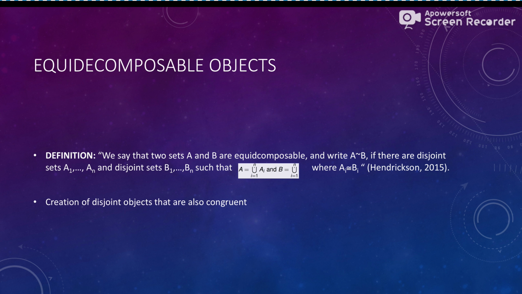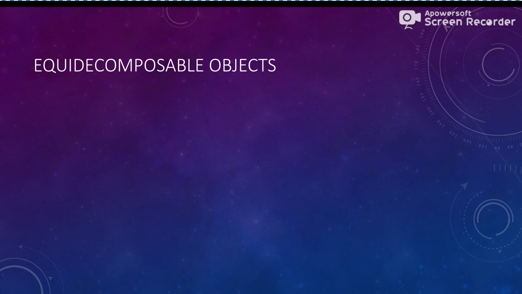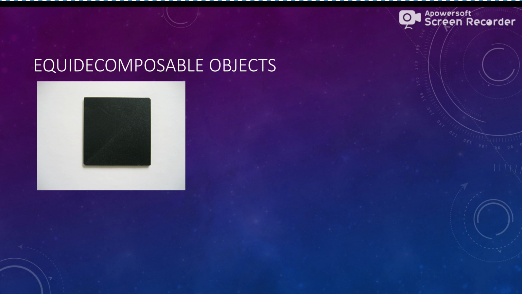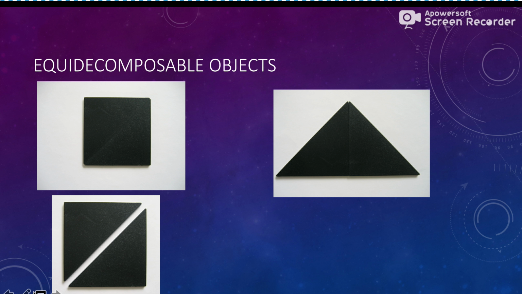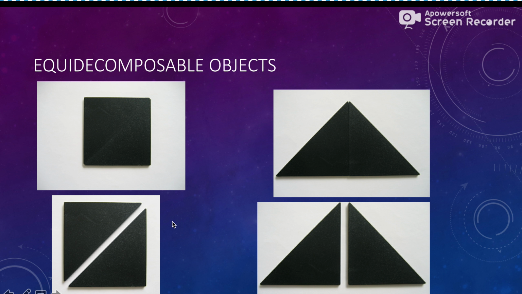And that is usually shown by taking a square and this triangle, right? So we're trying to get from this square to this triangle. We bisect the diagonal of this square, and it gives us 2 triangles. Now, alone, these 2 triangles are already equidecomposable, but we can rearrange them to form this. So we're getting from A to B to C to D, essentially. Then we can skip all the steps in between and go from A here to D.